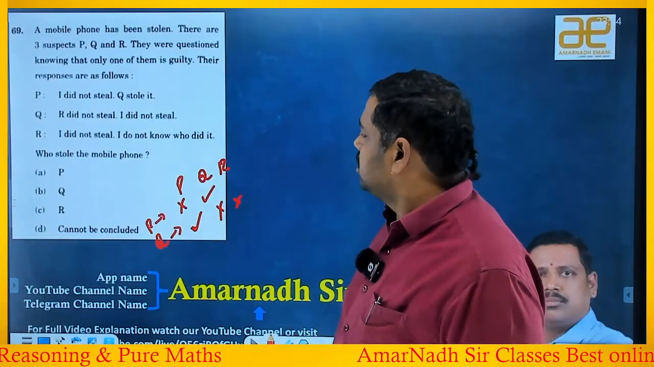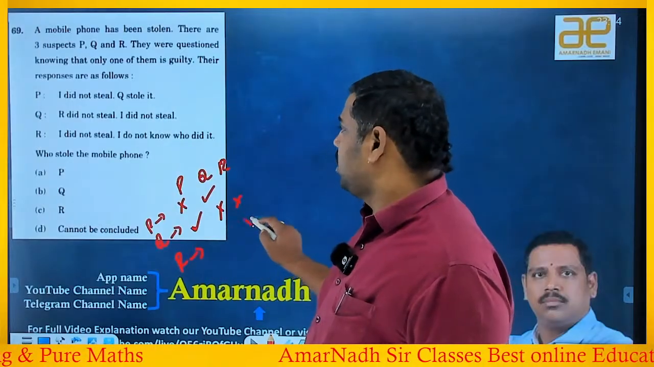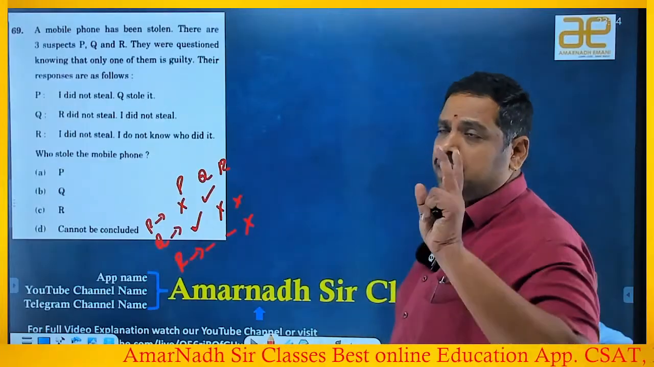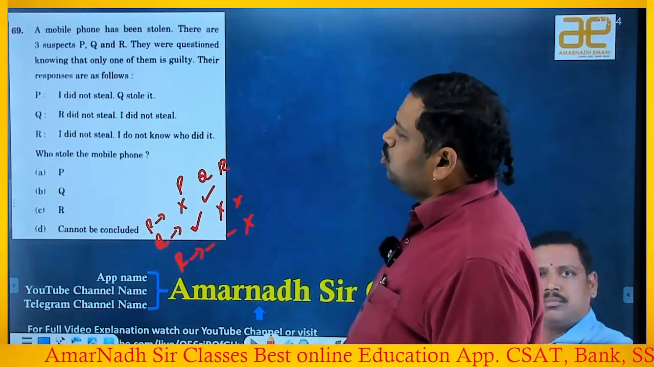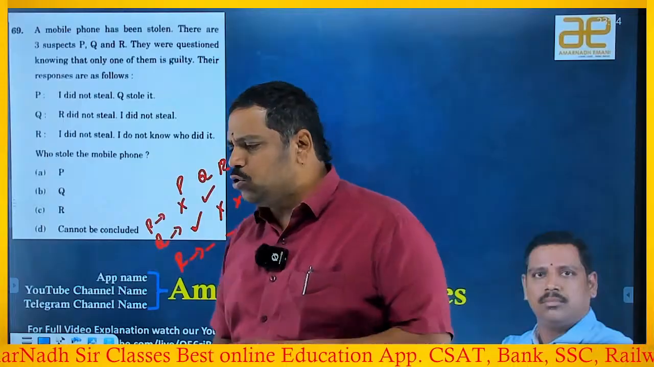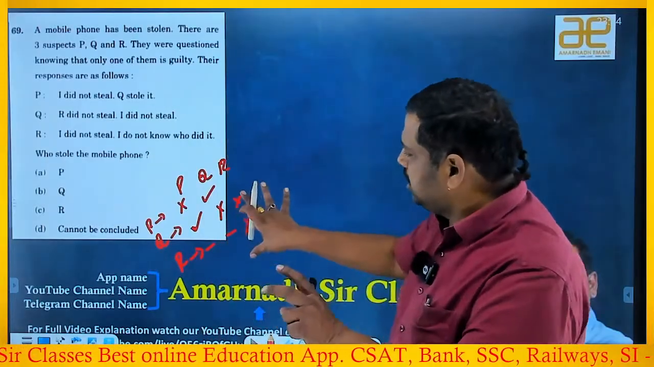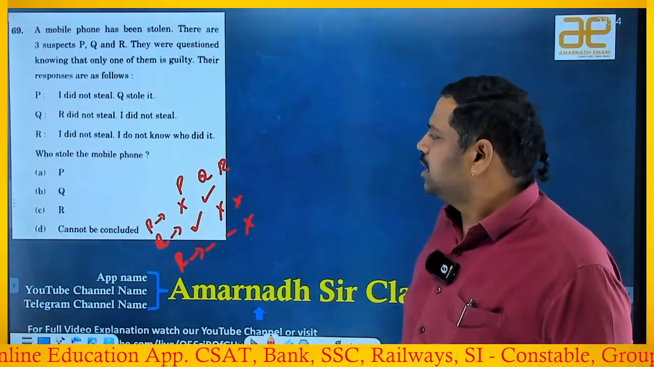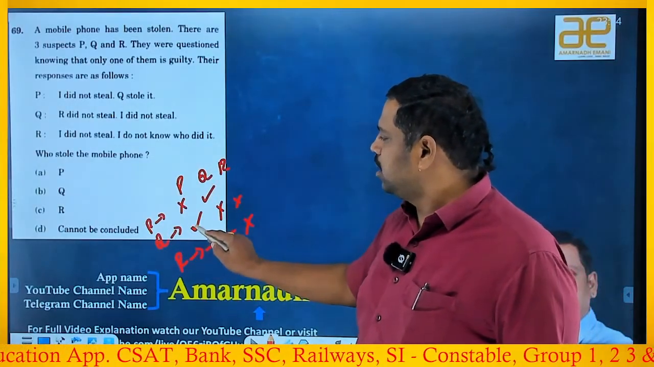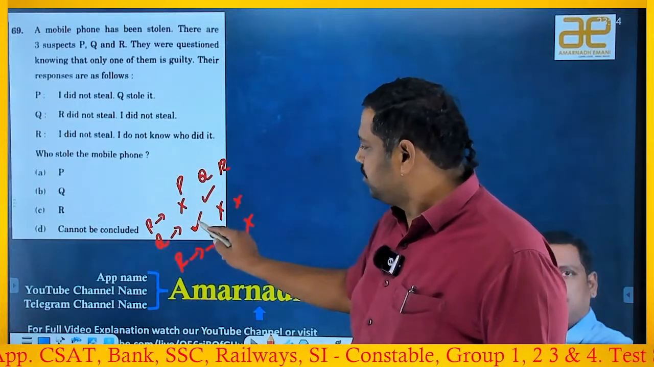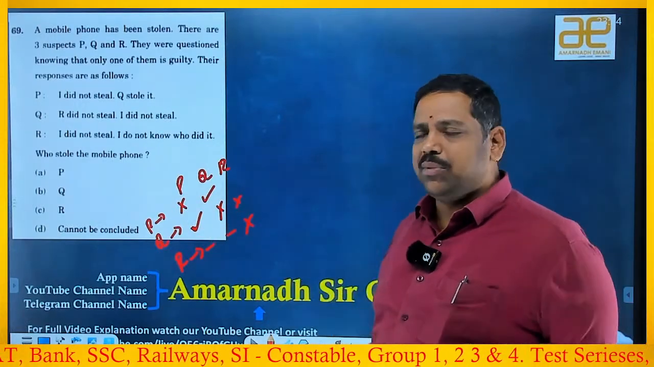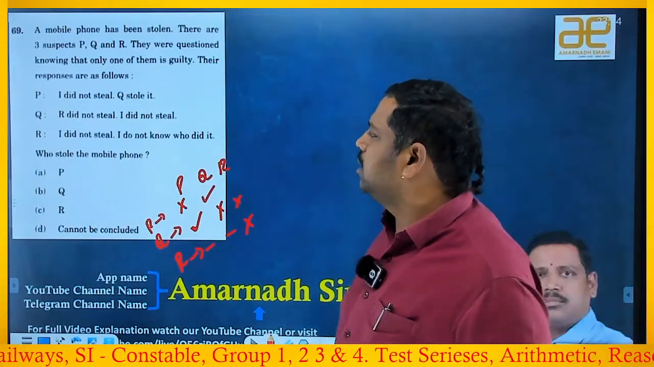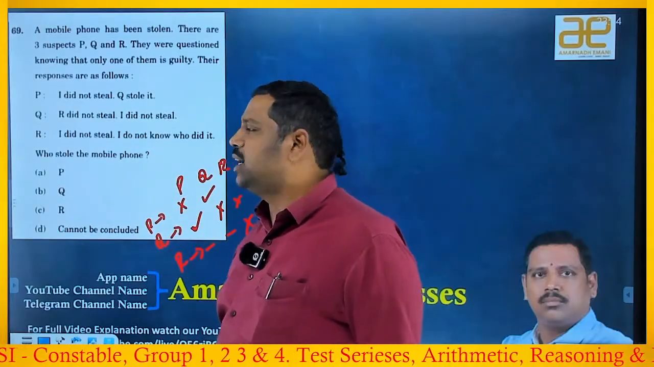Next one. Coming to R: I did not steal, I am an innocent, I don't know who has stolen it. Means he is not complaining about P stole or Q stole. Who stole the mobile phone? 2 points you have to observe. Suppose, if all are correct, then he is saying Q is the thief, he is saying P is the thief, and he is not saying who is the thief. Then I am unable to say who is really the thief. So from the given statements, I am unable to identify who is the